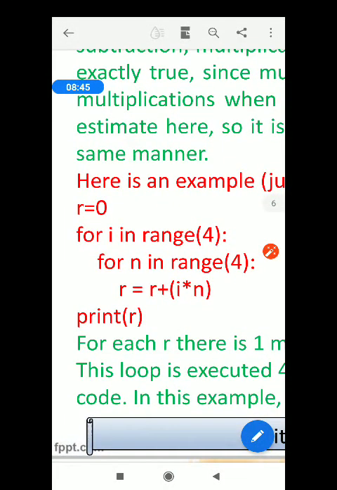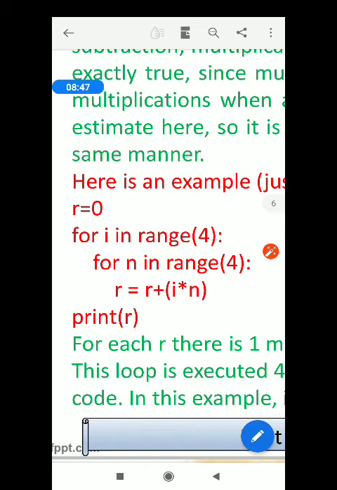See here, r equals 0, and there are two loops: for i in range 4 and for n in range 4. I am computing r equals r plus i multiplied by n, and after all these loops and iterations, we print r.